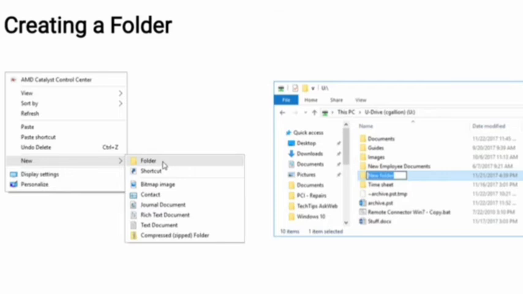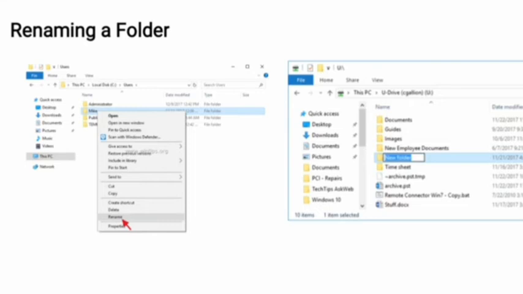Steps to rename any folder. First, right click on the folder. Second, select the rename option from the context menu and type the new name for the folder. Now press the enter key or click on an empty area on the desktop. Now your folder has been renamed.